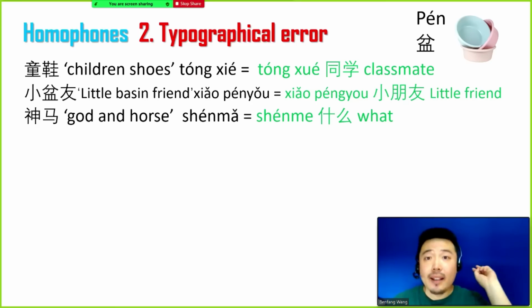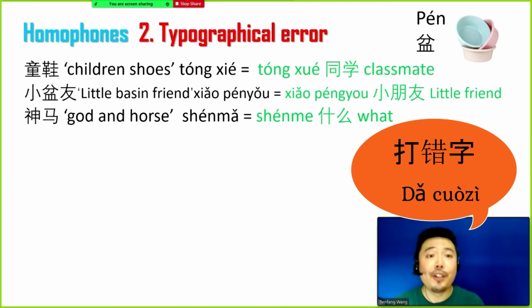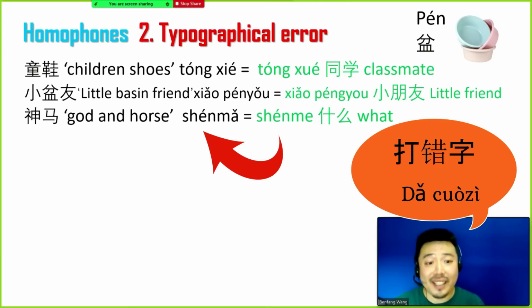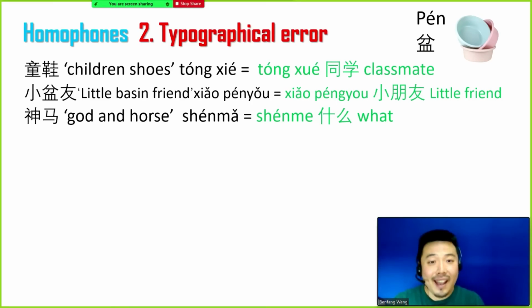Great. The second one will be the typographical error. When we are texting our friends, it is hard to avoid making typo mistakes. And some of those mistakes are so cute that we decide to maintain them in daily life. For example, classmates in Chinese is 同学, but it's easily typed wrong as 同鞋, which means children's shoes.